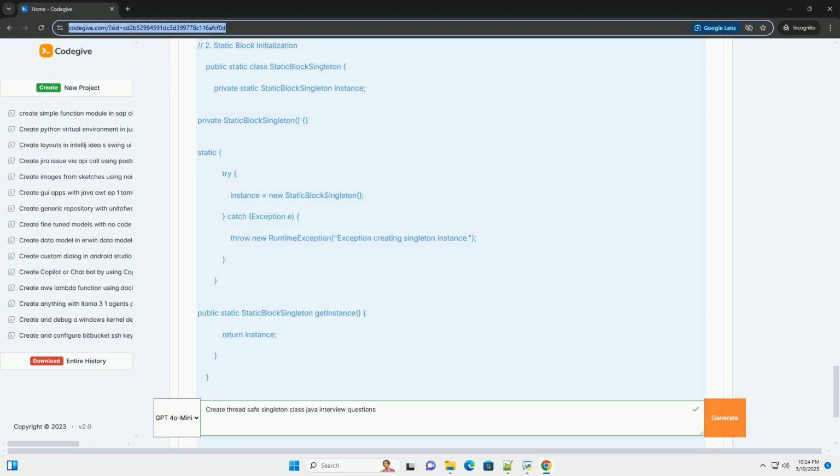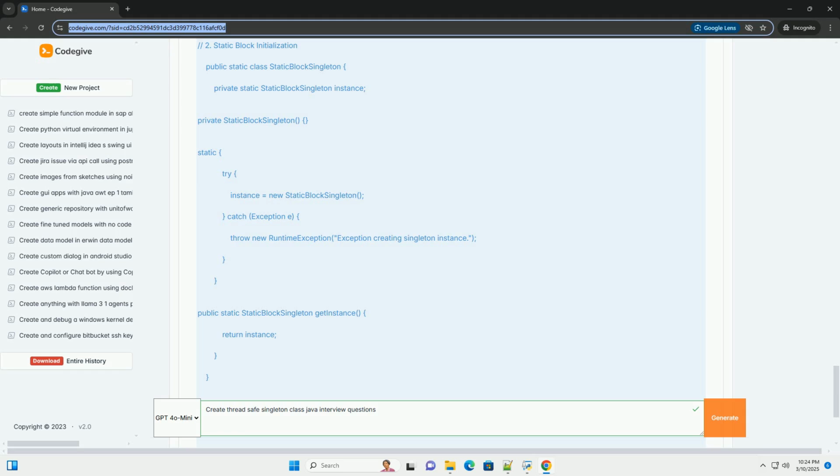Pros: Lazy initialization. Simple and elegant implementation. Generally considered the best approach for lazy loaded singletons, prior to the introduction of enums. Reflection protection: the constructor includes a check to prevent instantiation via reflection. This adds an extra layer of protection against creating multiple instances. Cons: Slightly more verbose than the enum approach.